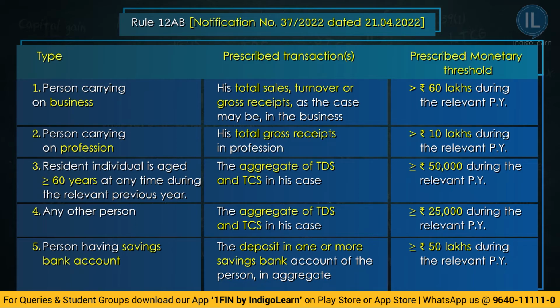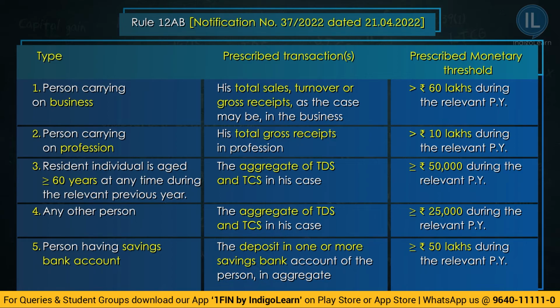The first one, a person carrying on business whose total sales, turnover or gross receipts exceed 60 lakh rupees during the relevant previous year. Second one, a person carrying on a profession whose gross receipts from profession exceed 10 lakh rupees during the previous year. Third one, a resident individual whose age is greater than or equal to 60 years and the combination of TDS and TCS during the relevant previous year exceeds 50,000 rupees, or exactly 50,000 rupees also, he has to file the